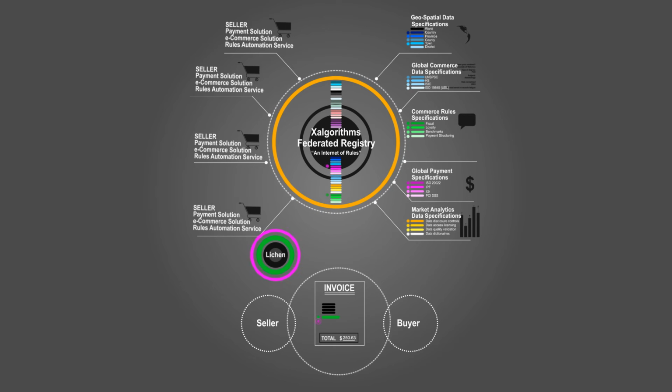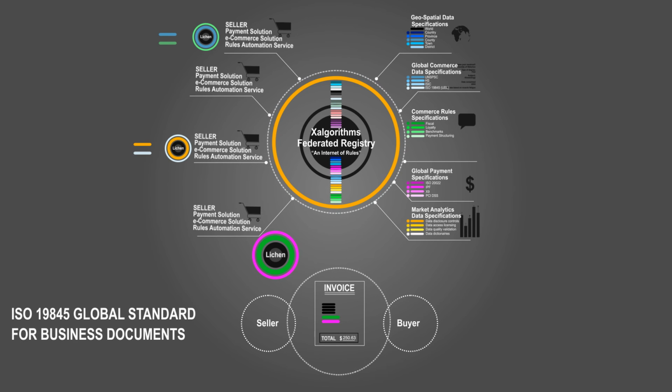Now, in nature, a lichen attaches itself to the surface of other objects without interfering with their internal functions or integrity. So with this lichen component, buyers and sellers have a greater ability to configure and monitor their transactions as they use whatever commerce and payment solutions they prefer. This component will be a reference implementation of the new ISO 19845 Global Standard for Electronic Business Documents.